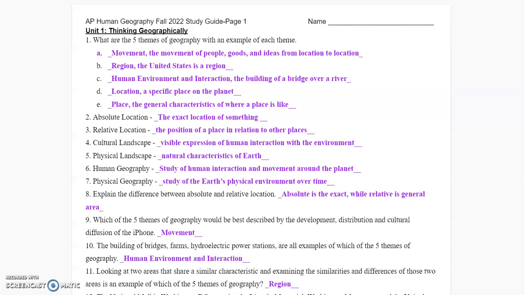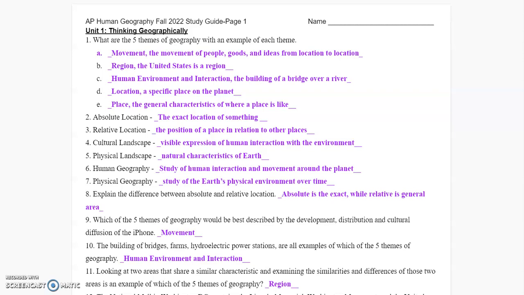Human geography is the study of human interaction and movement around the planet. It's pretty easy. Physical geography is how the Earth has changed over time. So it's looking at like the erosion of the Grand Canyon from the Colorado River. That's physical geography. Explain the difference between absolute and relative location is question 8. Absolute's the exact spot, relative's the general area.